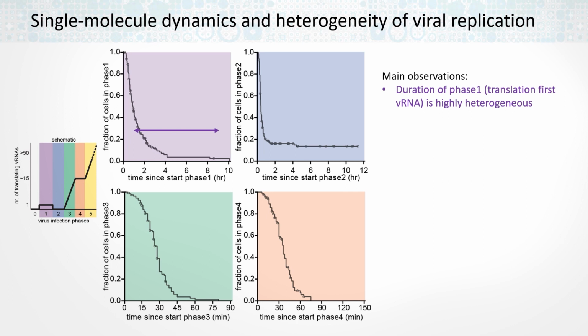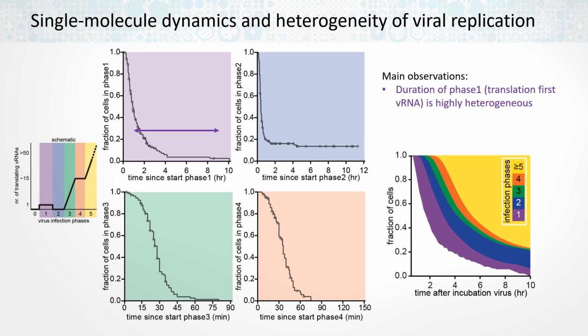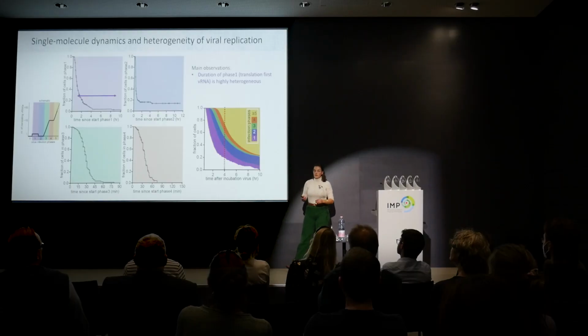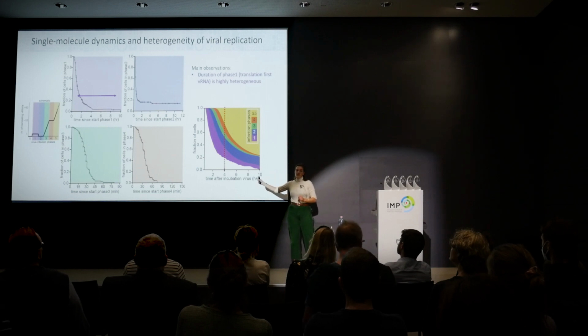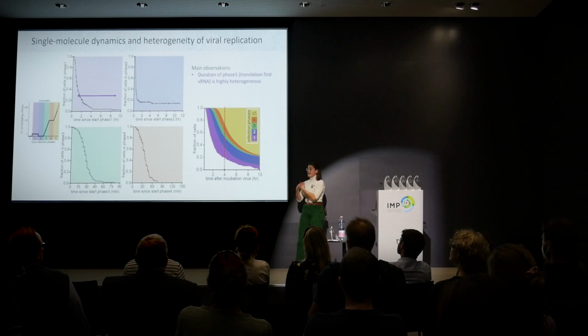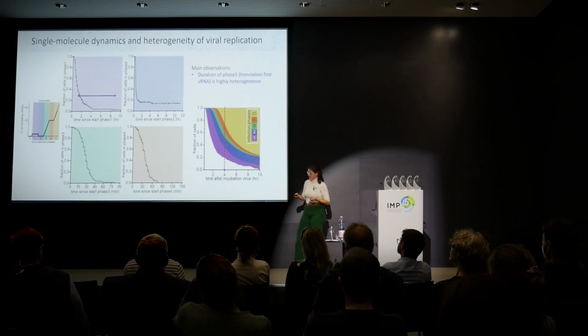As a result of that, if we combine all the cells in an assay altogether and we look at the distribution of how many cells are in which phase, we can see that basically at any given time point, there are cells present in any given phase. And if we now compare this to traditional virology assays, they typically do not get enough signal above background at this 4-hour time point, whereas we can see that cells in any of those replication phases are present.